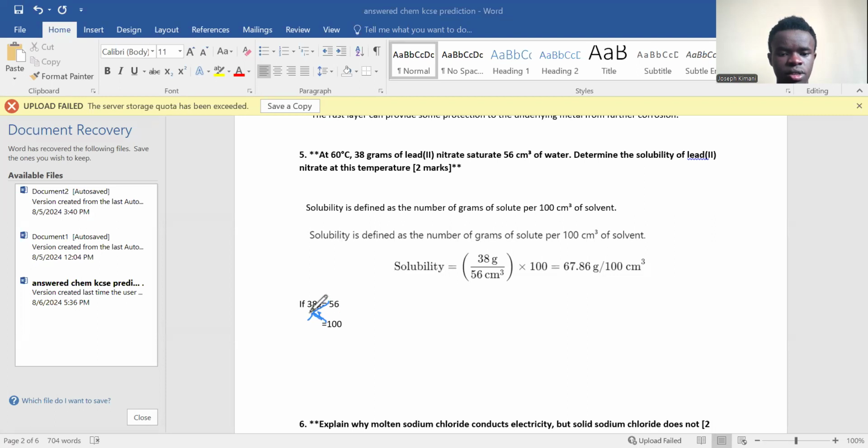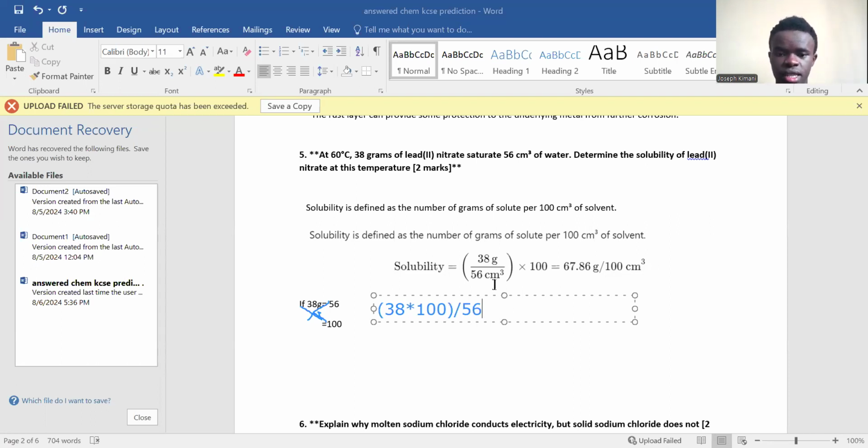So it will be 8 multiplied by 100, then you divide all of this by 56.